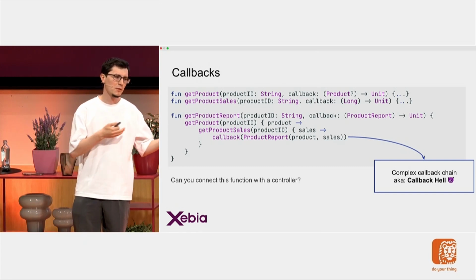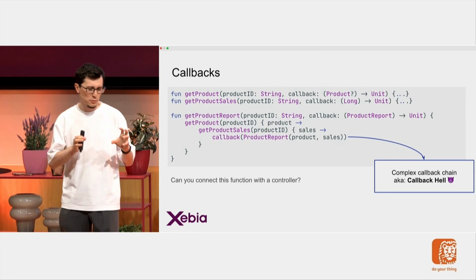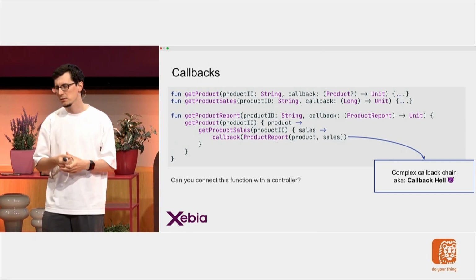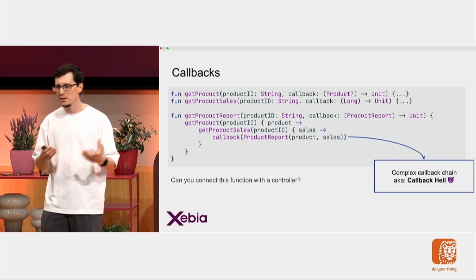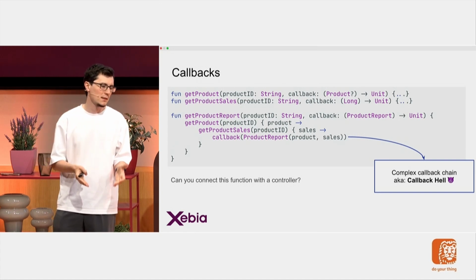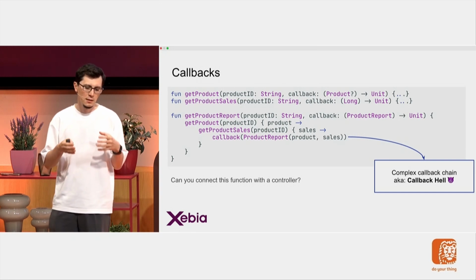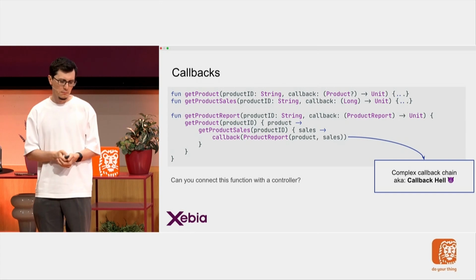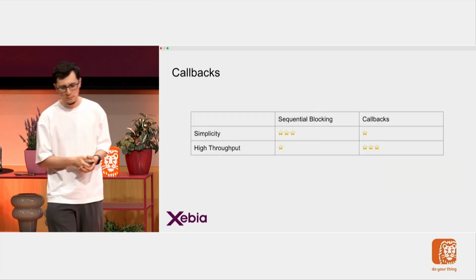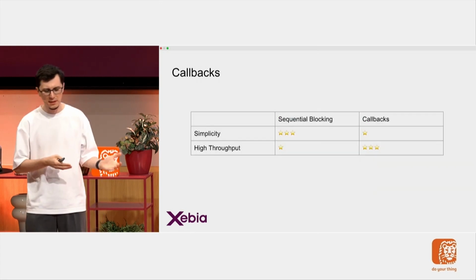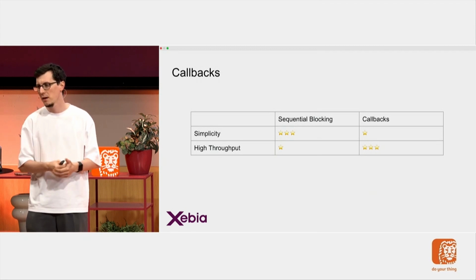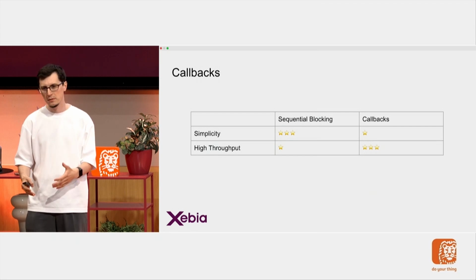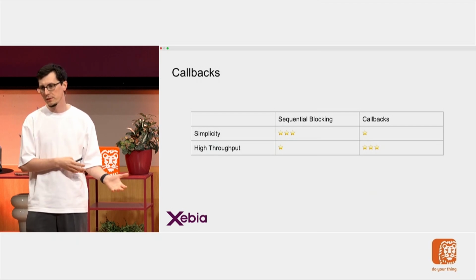And how would you even connect this with a controller? Like imagine the get product report, how would you put it in a controller? Maybe you can find a way, but there's no easy way to do it, because this approach is not something very common in the JVM world. The idea is solid, but it's not common, and it's complex. So putting in this table, what I have now, yes, now I can have high throughput in my application because I'm not blocking the threads, but I lose a lot of simplicity. So that's the problem.